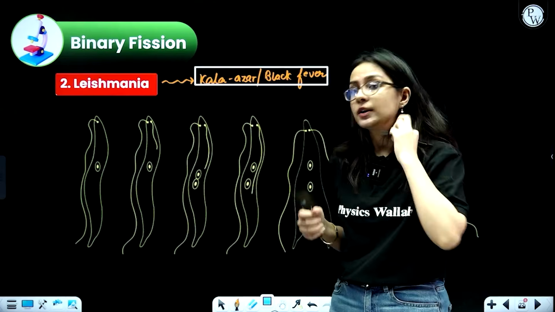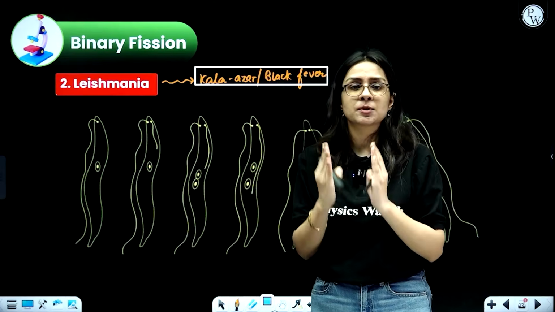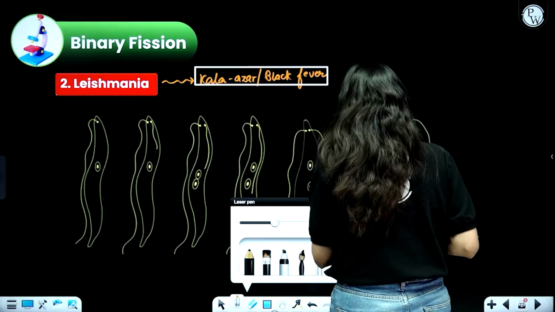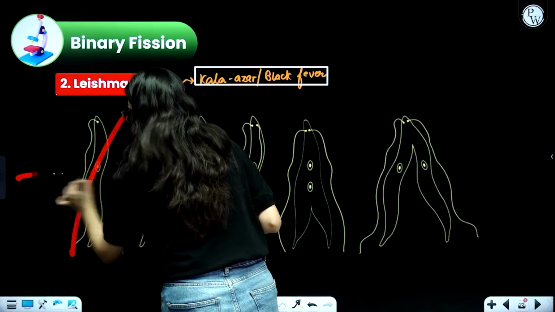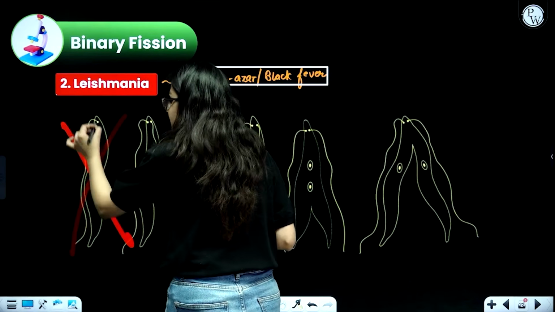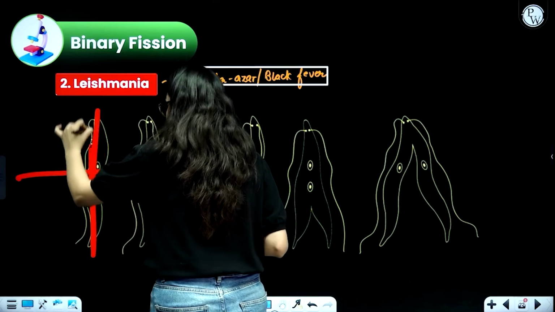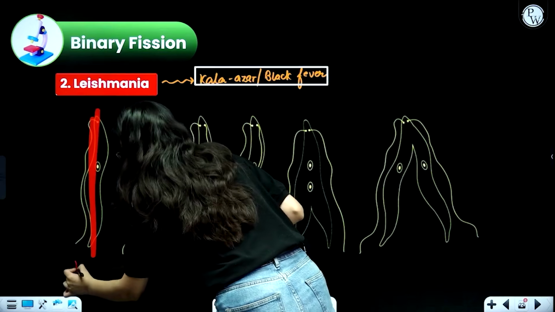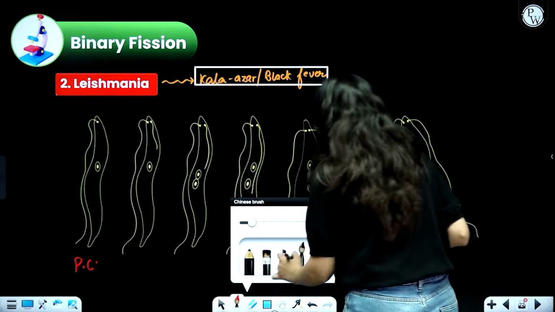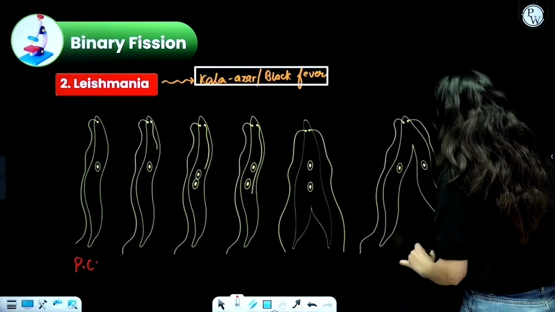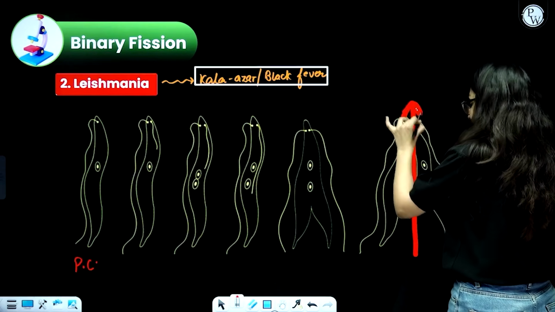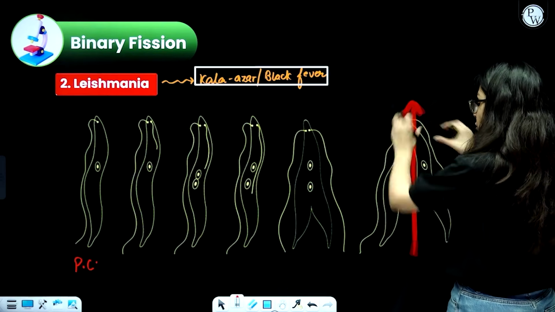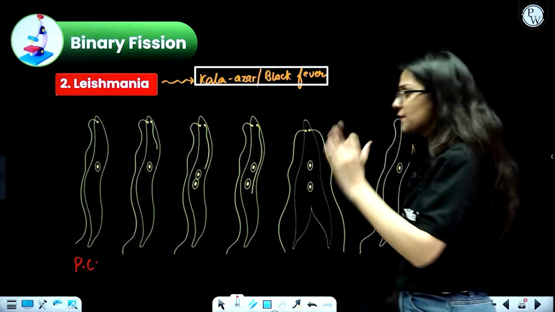Now when we talk about Leishmania, unlike amoeba, it has a fixed plane of division. It cannot divide randomly from any direction. It cannot divide diagonally, cannot divide horizontally. It will always divide vertically in a longitudinal fashion. So this is your parent cell which will undergo the division process. And when you see its division, can you see that it has divided longitudinally in this fashion? This is your vertical direction, longitudinal direction is being used for the division, and ultimately two daughter Leishmania are now produced. So there is a fixed plane of division.